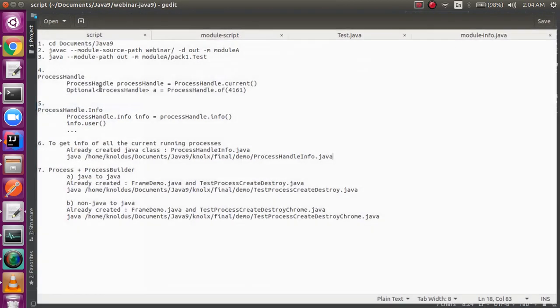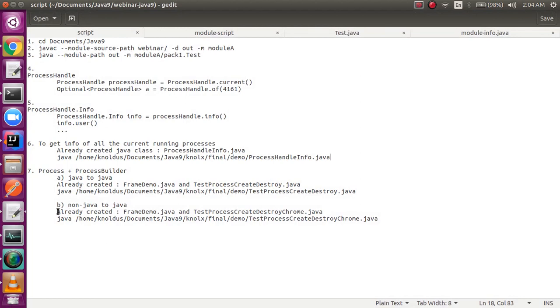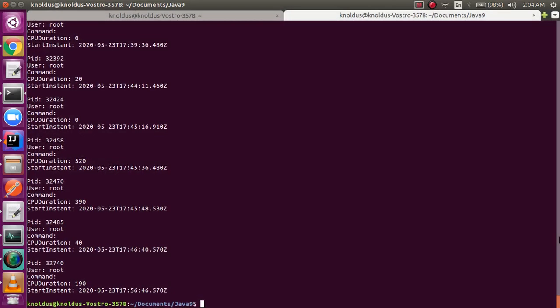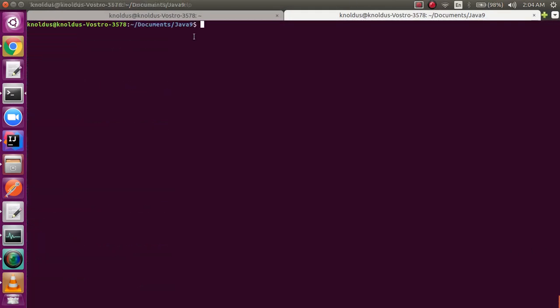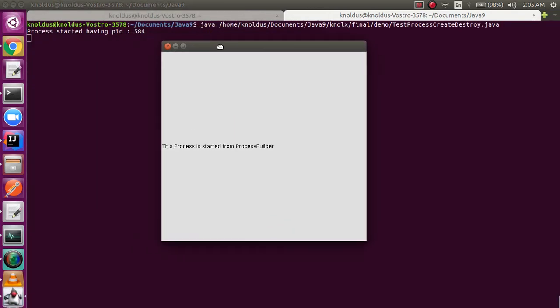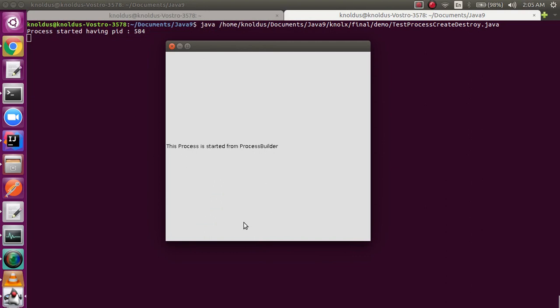Let's run it. This is my command. This should create a frame. You can see the sysout statement, you can see the frame. After 10 seconds it will get destroyed.